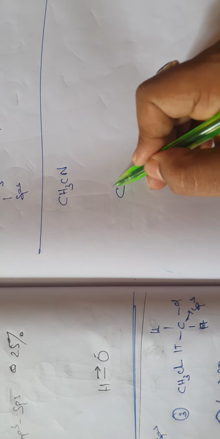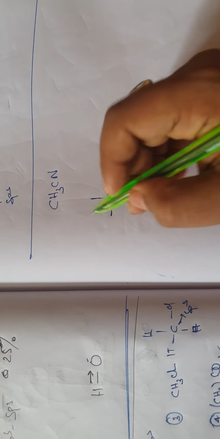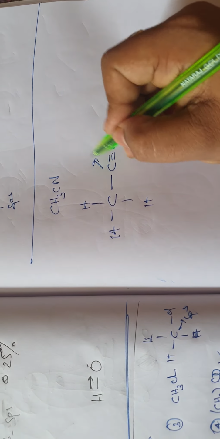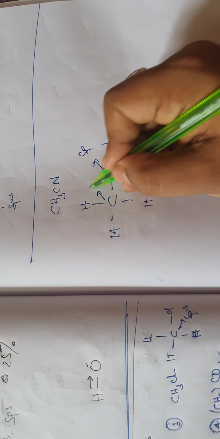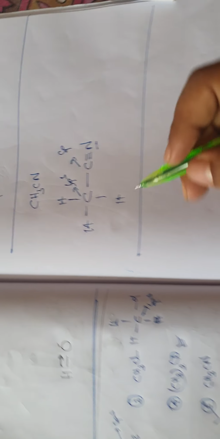So CH3 single bond C triple bond N, because you know nitrogen forms a triple bond, right? So this is sp hybridized, this is sp3 hybridized. Nitrogen atom is not hybridized at all.